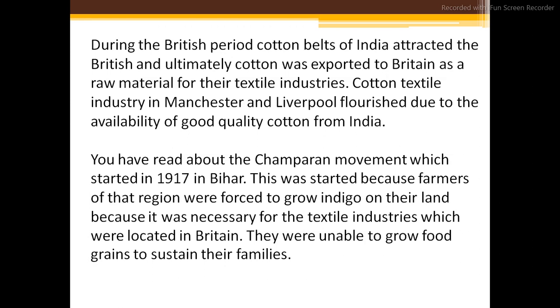This was started because the farmers of that region were forced to grow indigo on their land because it was necessary for the textile industry located in Britain. They were unable to grow food grain to sustain their families. The indigo movement, Zamindari system, Ryotwari system, all these topics you have read in 8th standard in the history part.